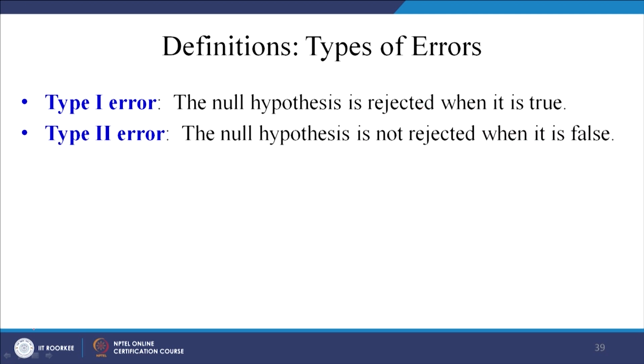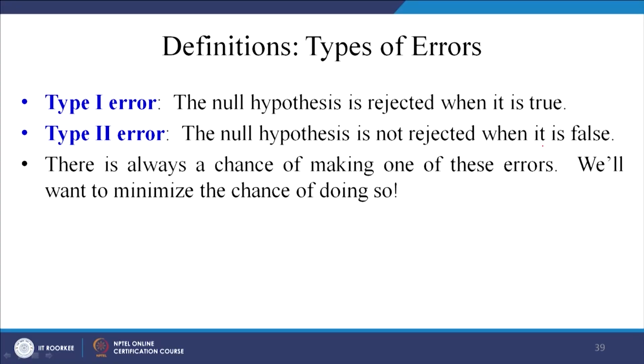So, now let us see, the null hypothesis is not rejected when it is false, or you are accepting a wrong hypothesis which should have been rejected actually. So, there is always a chance of making one of these errors, you can never make it 0, right. We will want to minimize the chance of doing so. Either you will have some kind of a type 1 error or some kind of a type 2 error, and if you try to decrease one, the other will increase, and vice versa.